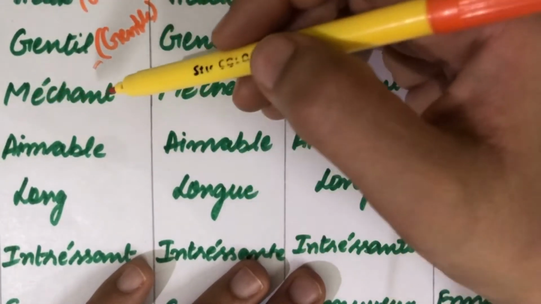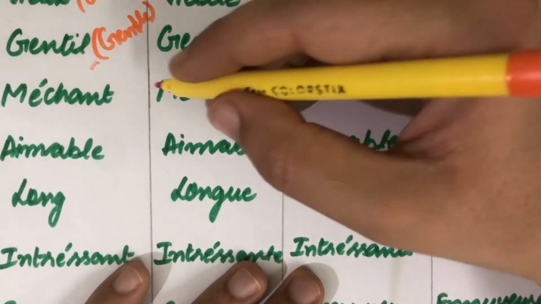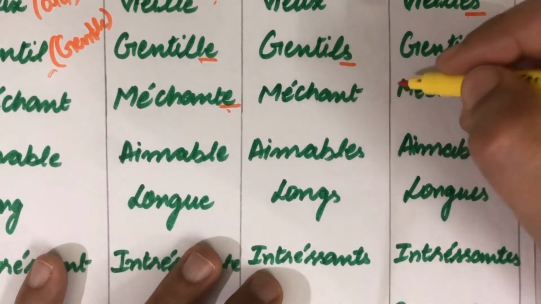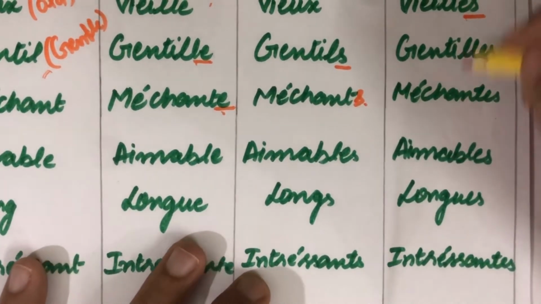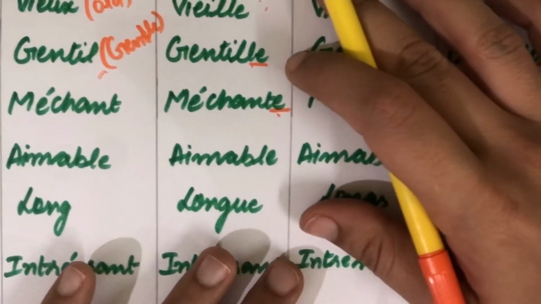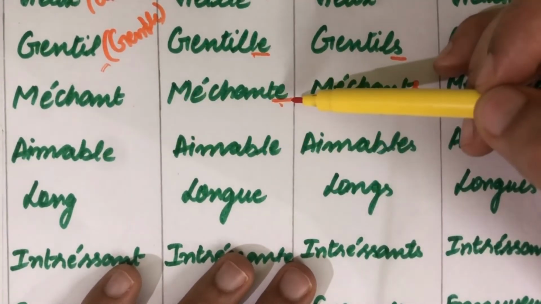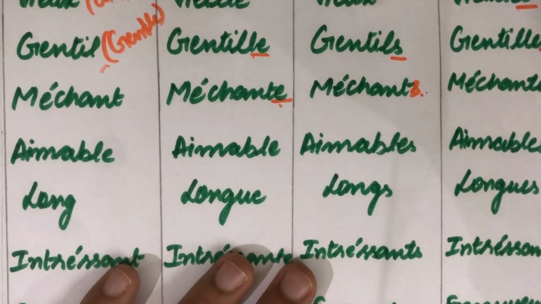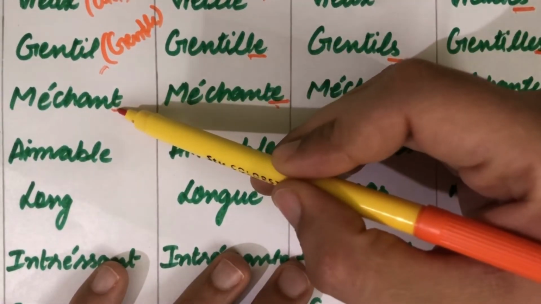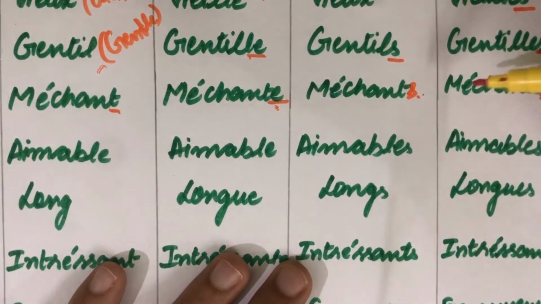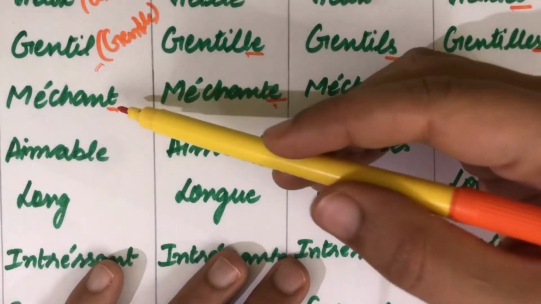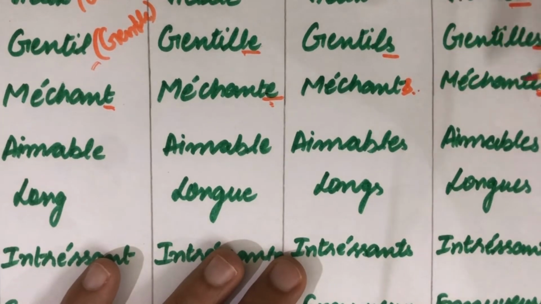Okay, so what we have for the feminine over here, an extra e is added, and for the masculine plural an extra s should be here. For the feminine plural an extra s should be there for what we have for the feminine, and accordingly it becomes méchant, méchante, méchants, méchantes. Okay, so what is the difference between the pronunciation for all these four? Here the t is not being pronounced, here it is pronounced, and same is the case with the masculine plural and feminine plural. Okay, accordingly it becomes méchant, méchante, méchants, méchantes.